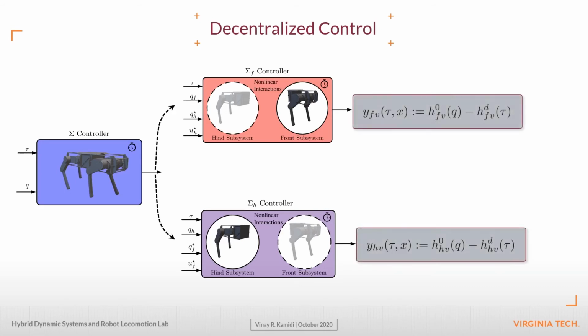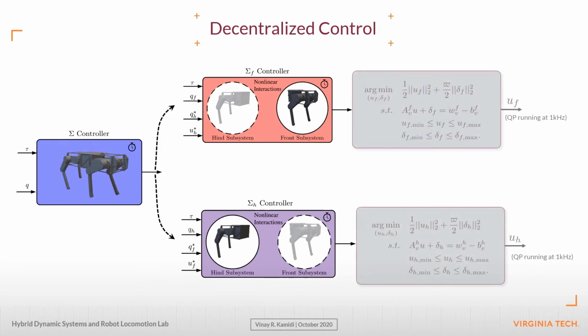Two separate virtual constraints arise for each subsystem, and again they do not guarantee feasible torques, and hence we introduce local QPs to address this issue. In conclusion, we now have two local decentralized control laws.